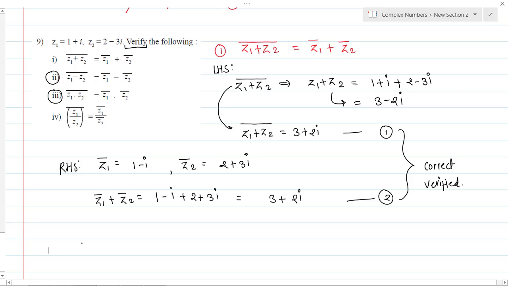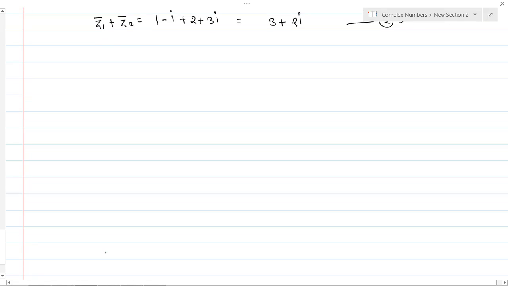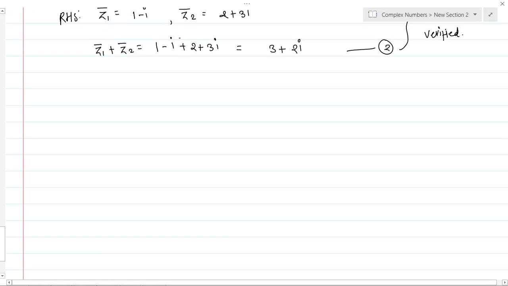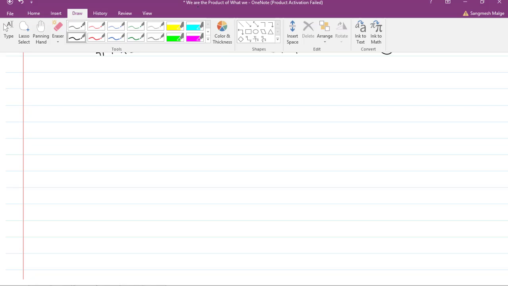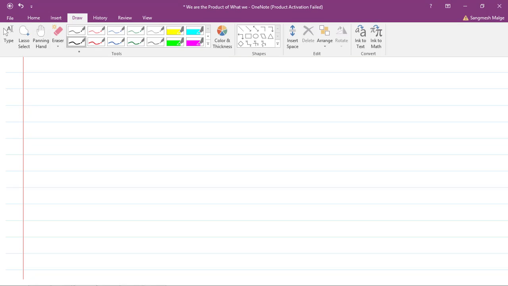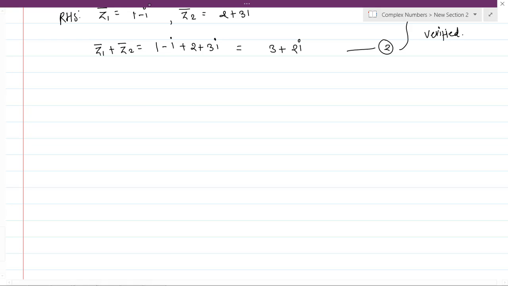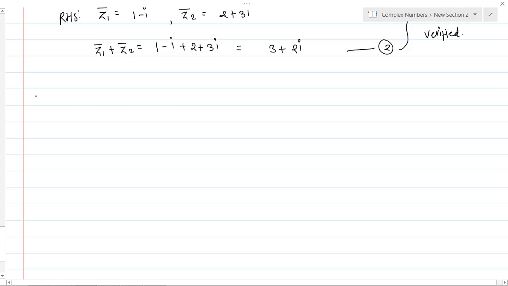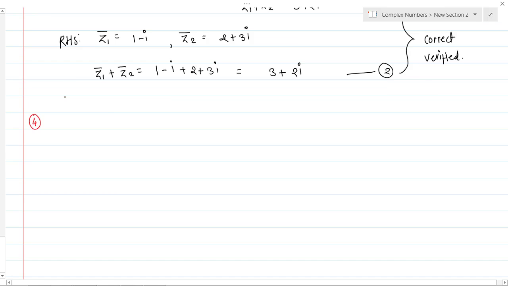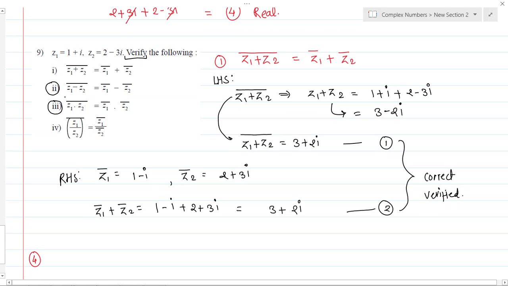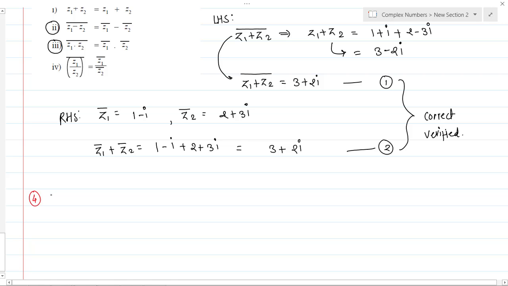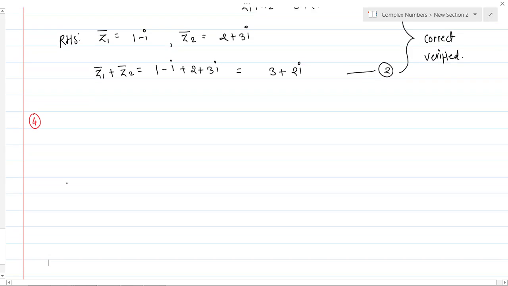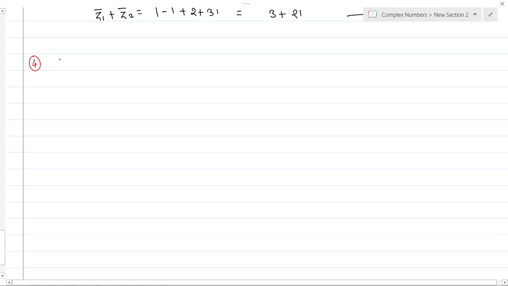So the third question is that the bar of z1 into z2 is equal to z1 bar into z2 bar. Okay, fine, so we will take the fourth one. The fourth one is nothing but the bar of z1 by z2, it is equal to z1 bar by z2 bar.